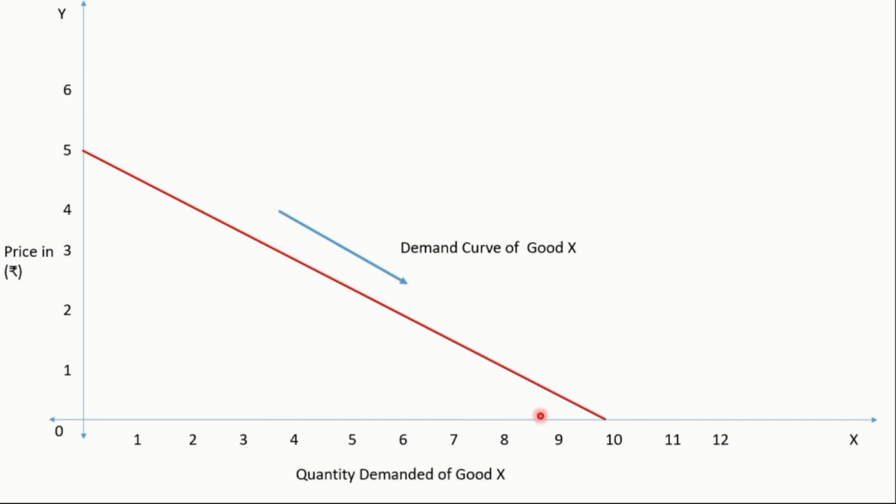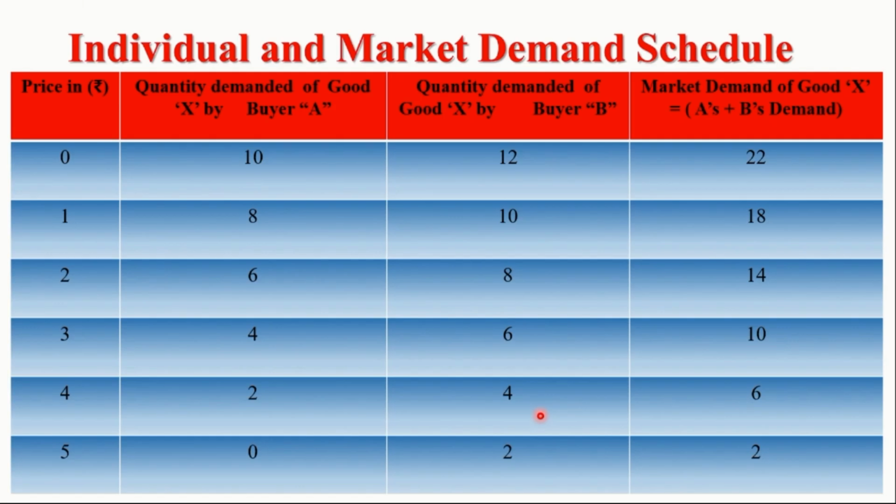Well, market demand curve is a horizontal summation of individual demand curves. In this table, the individual demand and market demand schedule of commodity X is mentioned. The market demand is a summation of individual demand of all buyers.